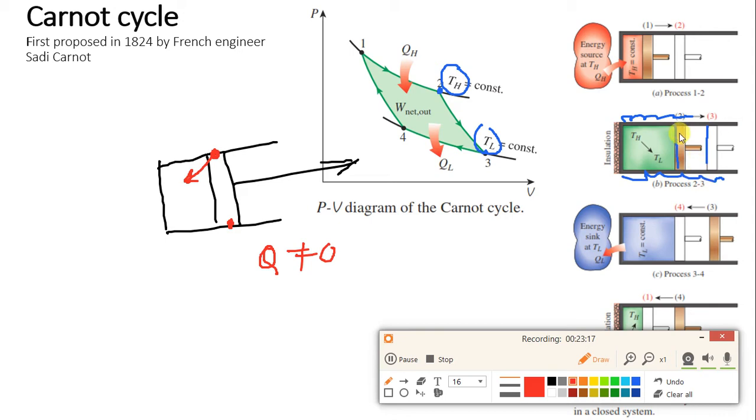This is a theoretical concept. So the piston is frictionless, it is moving from 2 to 3, and this work we get because of heat, and the temperature reduces from TH to TL. Okay, so this is process 2 to 3. Now we'll move on to the next process.